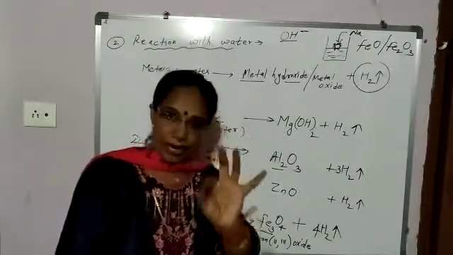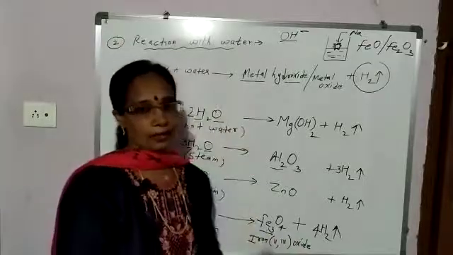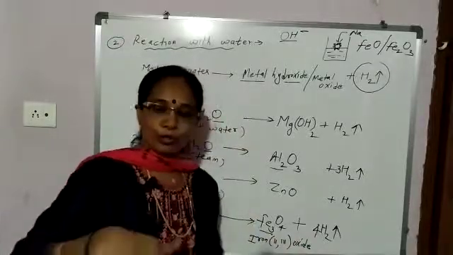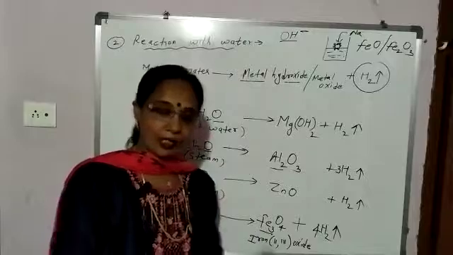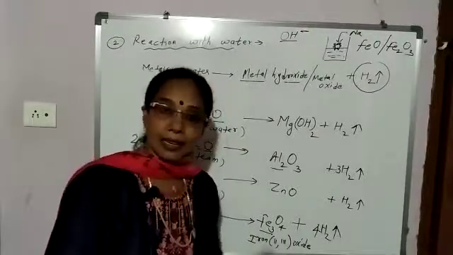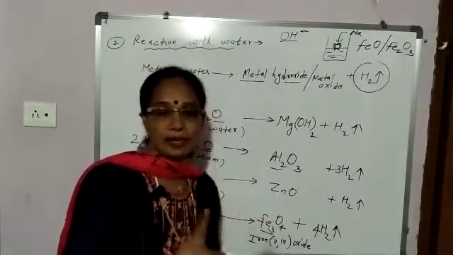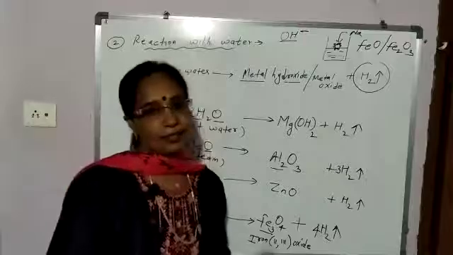So when metals react with water, which gas is evolved? Hydrogen gas. Okay. So students, in the next period we'll continue with chemical properties of metals, and there we will discuss the third chemical property of metals, that is reaction of metal with dilute acids. Okay.